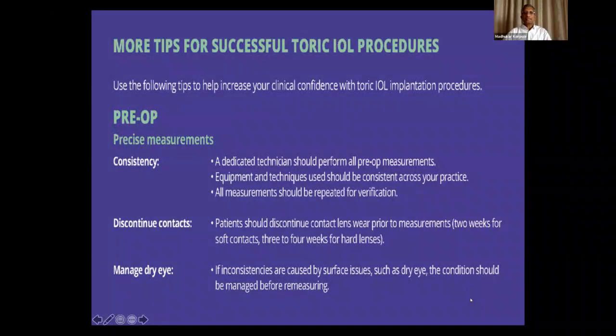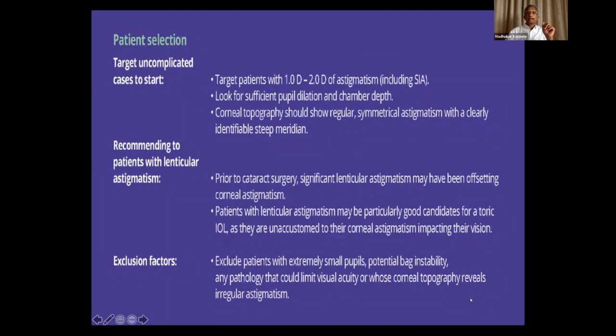Some of the tips: your measurements have to be precise. A single person doing the measurements will be better than a lot of people doing it, because that will induce variation in your surgical results. Patients should discontinue contact lens wear at least 2 to 3 weeks prior, and dry eyes have to be managed properly. Initially start off with patients with less astigmatism, then you can go for higher astigmatism.